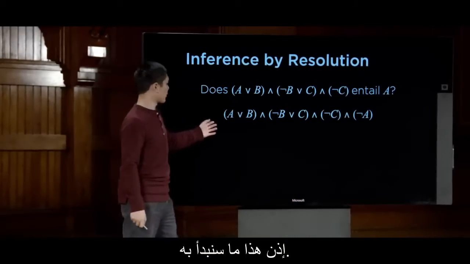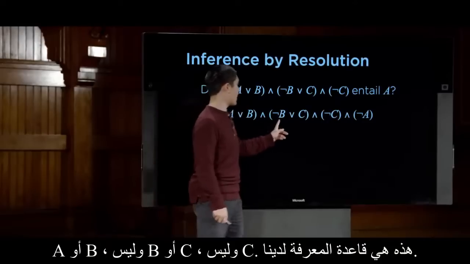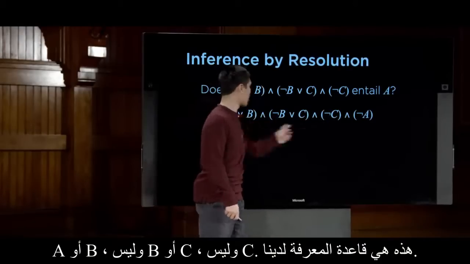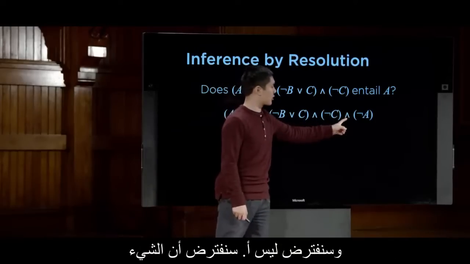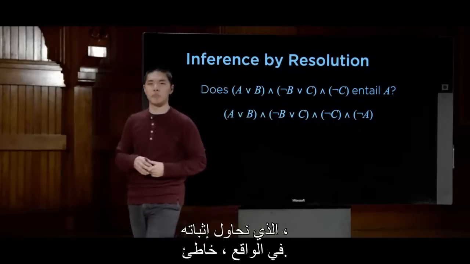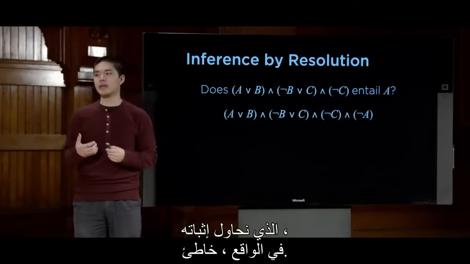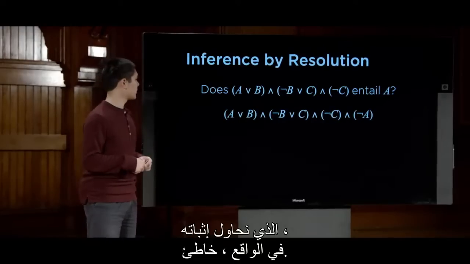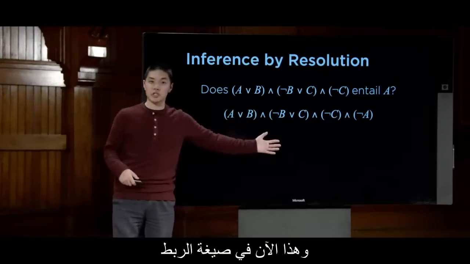So here's what we're going to start with. A or B and not B or C and not C. This is our knowledge base. And we're going to assume not A. We're going to assume that the thing we're trying to prove is, in fact, false. And so this is now in conjunctive normal form.